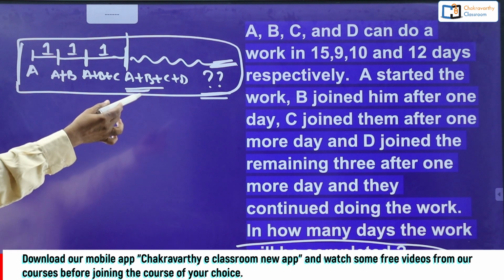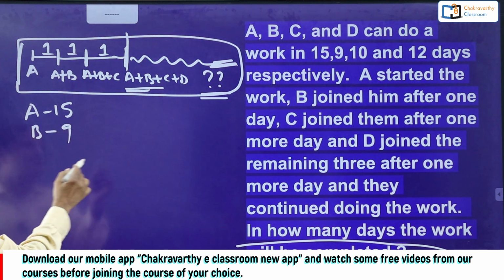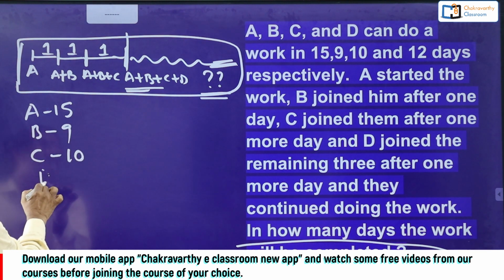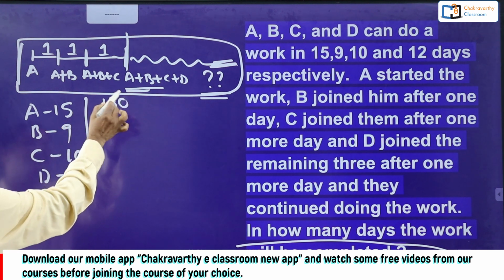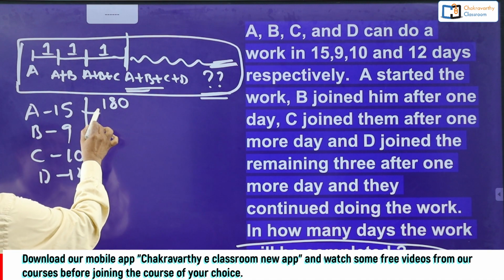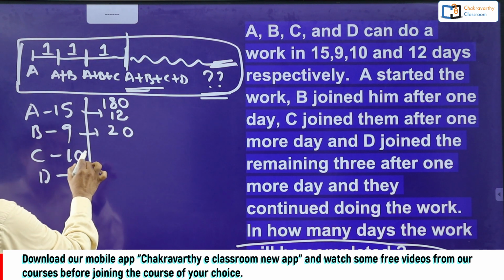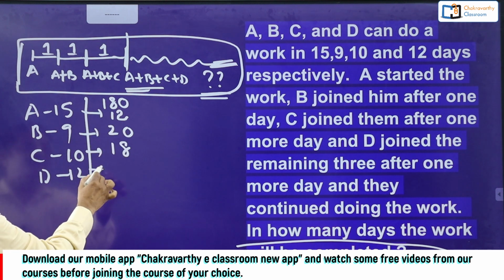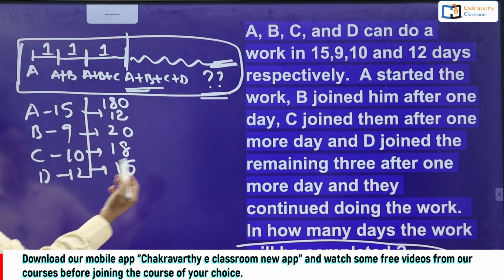First, take A, B, C, D's capacity. A can do the work in 15 days, B in 9 days, C in 10 days, D in 12 days. What's the LCM here? It's not 90, it should be 180. Right, 180 is the LCM. 180 is the total work. Now, what is A's capacity? 180 by 15 is 12 units per day. B's capacity is 20 units per day. C's capacity is 18, and D's is 15. So 180 by 15 is 12, then 180 by 12 is 15, of course.